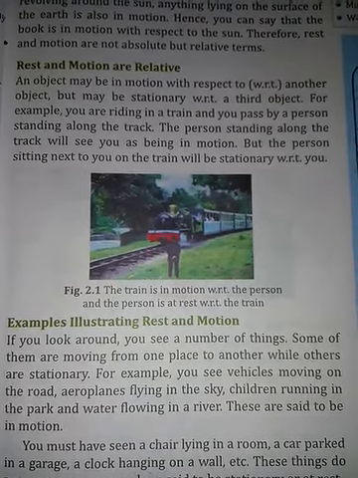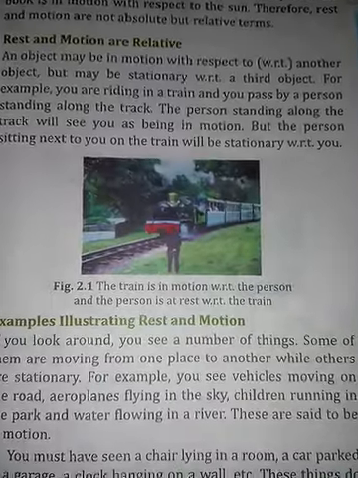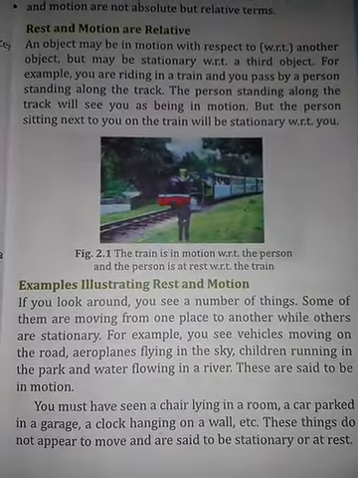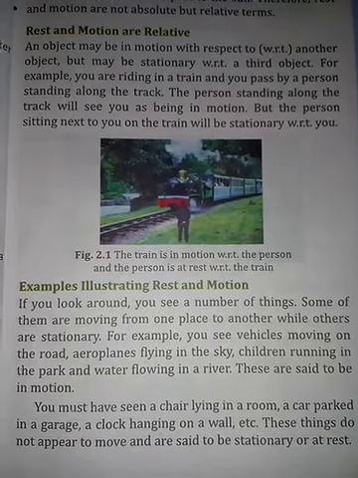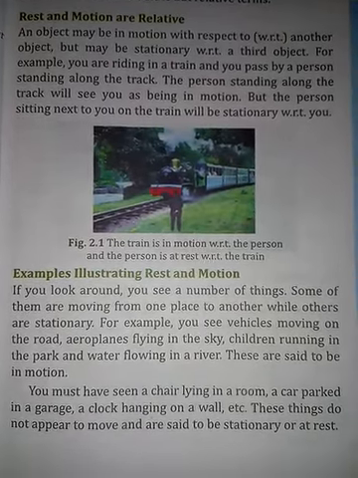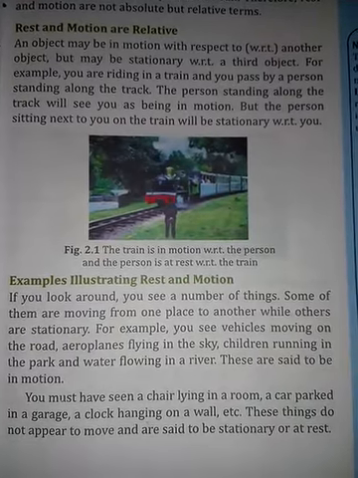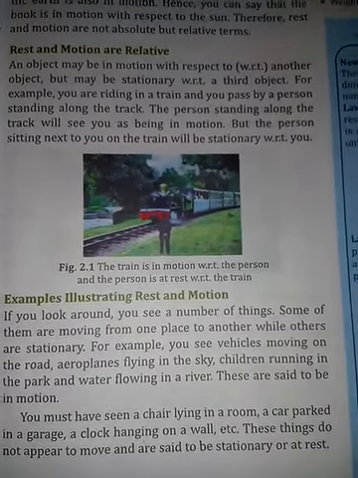These are said to be in motion. You must have seen a chair lying in a room, a car parked in a garage, a clock hanging on a wall, etc. These things do not appear to move and they are said to be stationary or at rest.